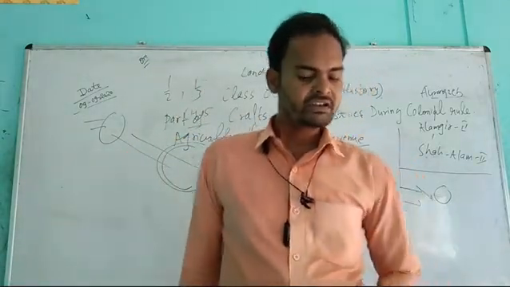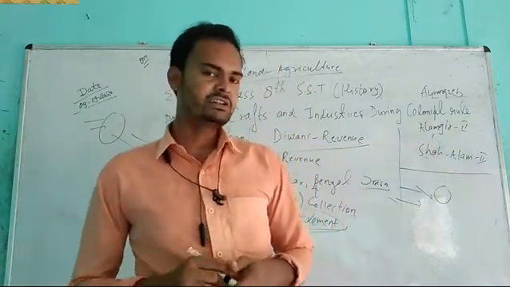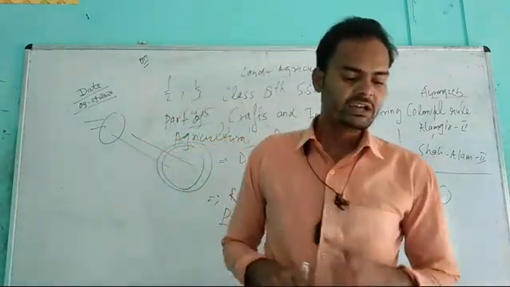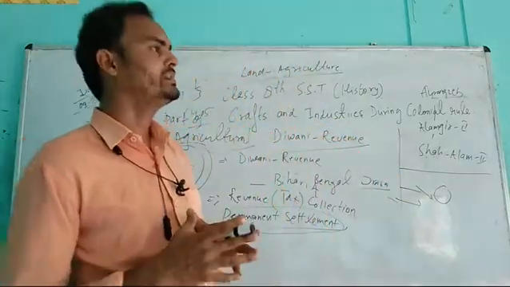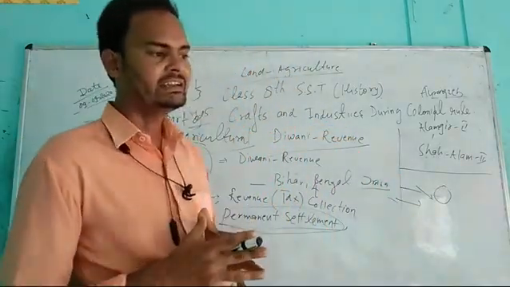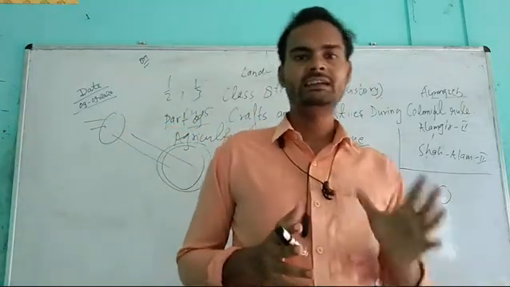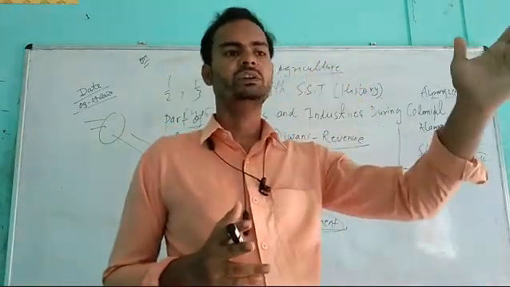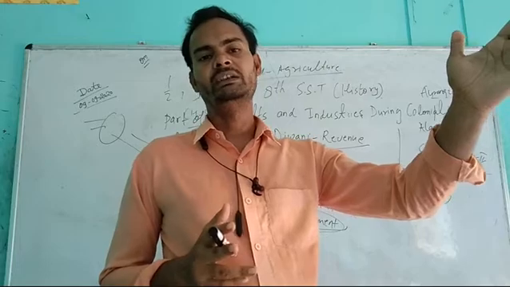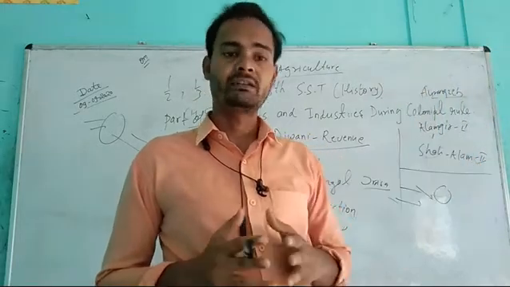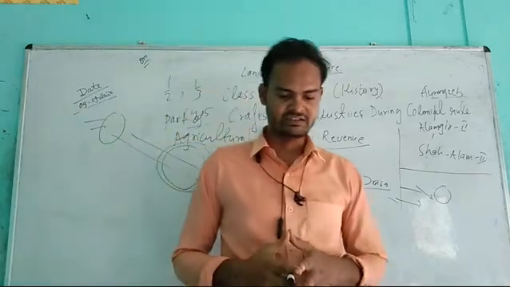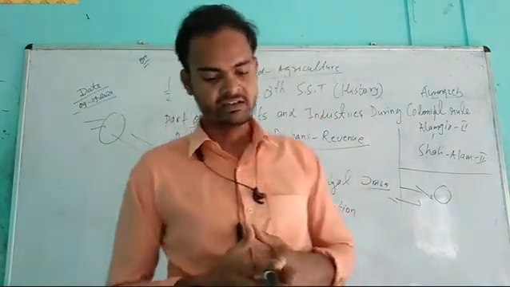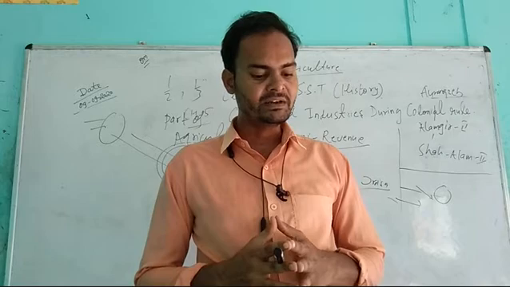And the revenue generated from Indian agriculture was used to develop industries in Britain. What taxes and revenues were collected were being sent to Britain or England, and there they were building their infrastructure, increasing their infrastructure in industries and in industries establishment.